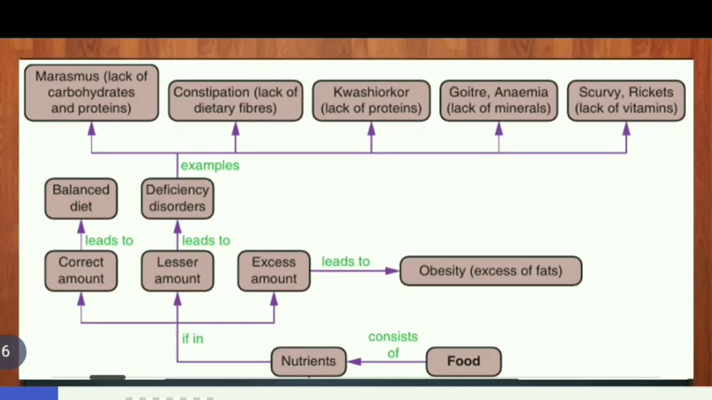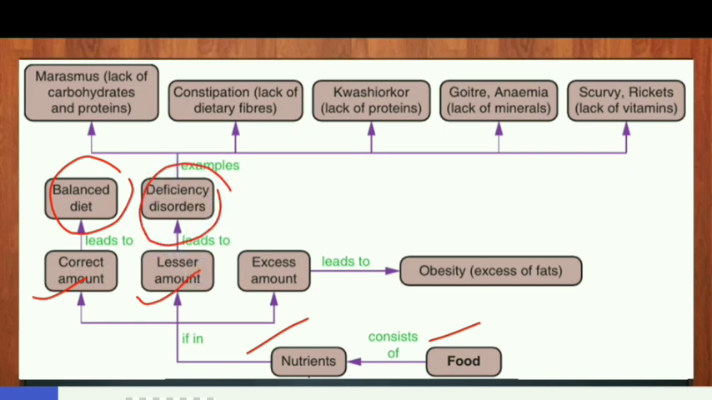Let us understand deficiency disorders with the help of this flow chart. Food consists of nutrients. That means there are various types of nutrients present in our food. If the nutrients in our diet are in correct amount, then it leads to a balanced diet. Balanced diet means a diet that contains adequate amount of all essential nutrients required for healthy functioning of the body. But if the nutrients in our diet are in lesser amount than the requirement of the body, then it leads to deficiency disorders. Deficiency disorders are the diseases due to deficiency of nutrients in the diet for a long time.